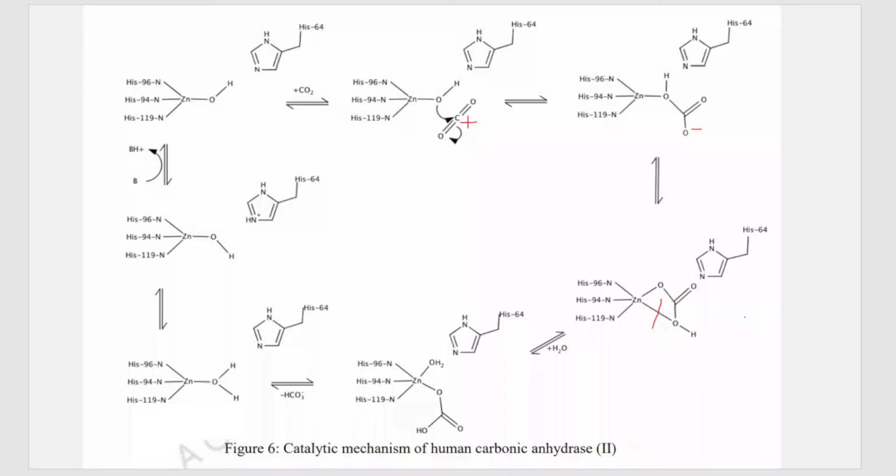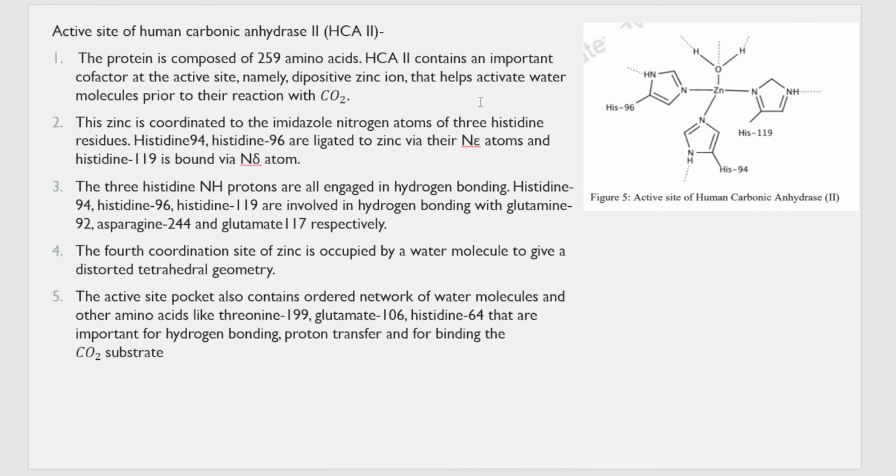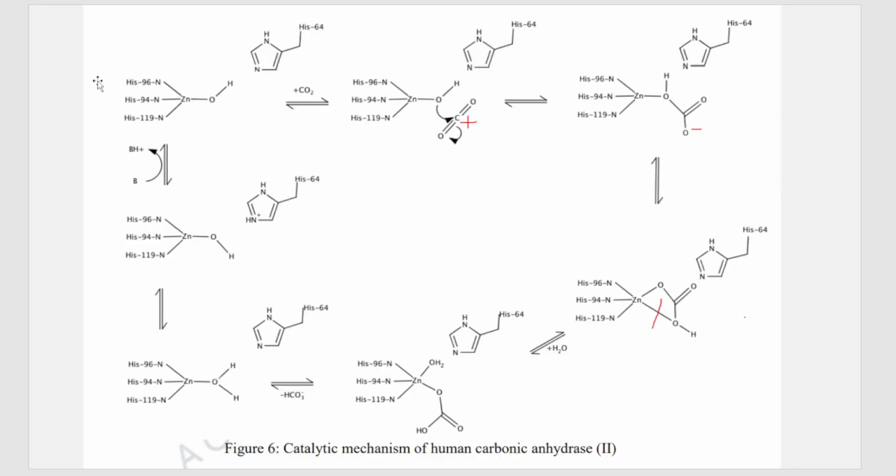Now I'll clearly explain what these three steps are telling you. Let us take this enzyme, carbonic anhydrase. Initially there is one water molecule attached to the zinc, correct? These three histidines are not shown as rings, they are just written as histidine chains here, but it is understood. As soon as this binding takes place, the pKa value of this water is reduced to 7 from 14, because of which deprotonation takes place. Here you can see deprotonation has already taken place. This one hydrogen is lost.